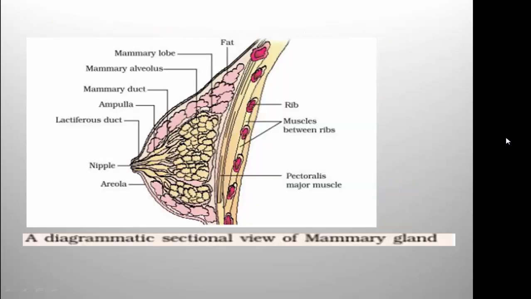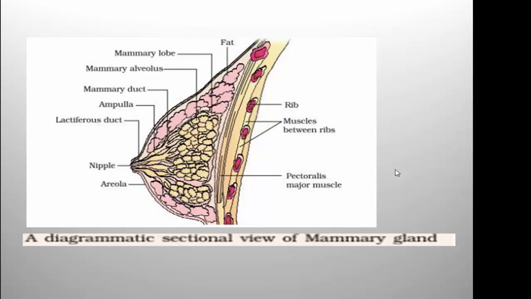So here I will go for the diagrammatic sectional view of mammary gland. Before I move to the explanation of diagram, please make the practice of this diagram. It is a very important question. You are going to get many diagrammatic questions from the human reproduction chapter: the male reproductive system, female reproductive system, mammary gland, sectional view of ovary, TS of seminiferous tubule, structure of sperm, schematic representation of spermatogenesis and oogenesis.